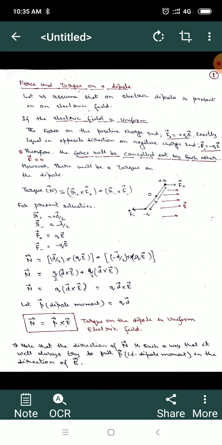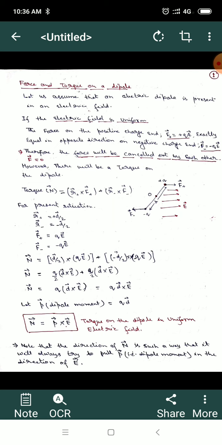Let us assume that an electric dipole is present in an electric field. This electric field may be of two types: a uniform electric field, or a non-uniform electric field. If we consider first the case that the electric field is uniform, then we have a dipole with plus q charge and minus q charge, separated by a distance d. A uniform electric field is applied as I have shown in the figure.